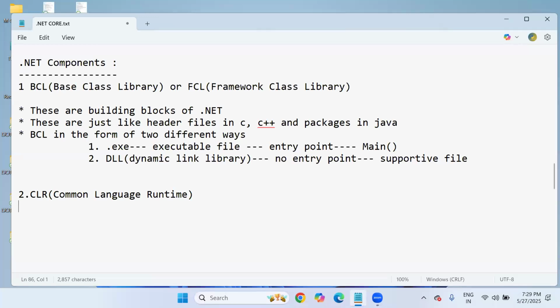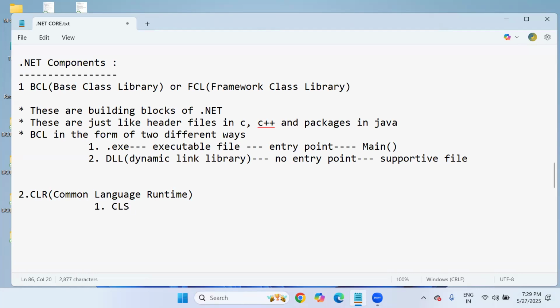Common language runtime provides the runtime environment, or execution environment, for all .NET common languages like C#, VB, J#, F#, JScript, C++, and so on, which are supported by .NET. CLR has 4 subcomponents.